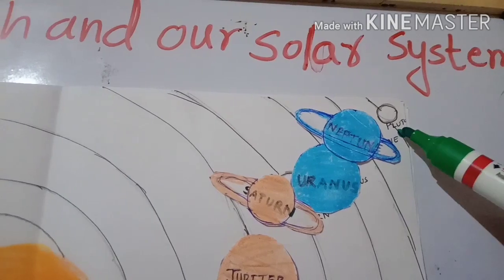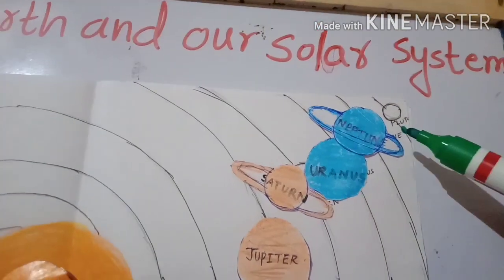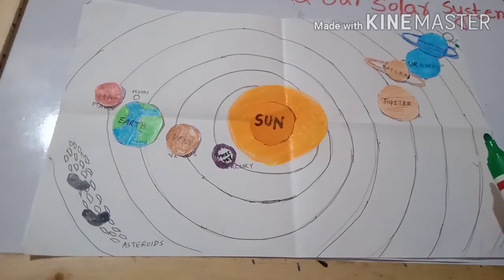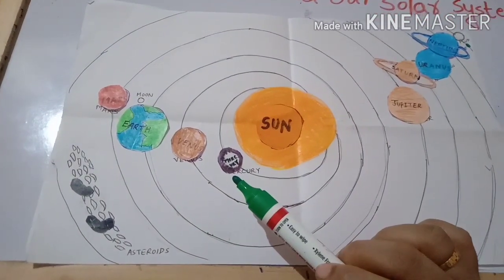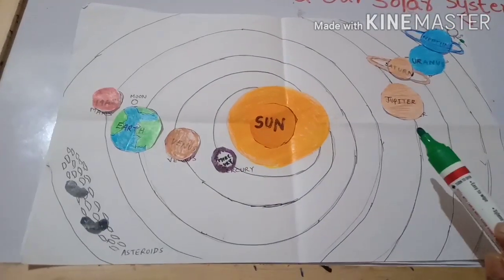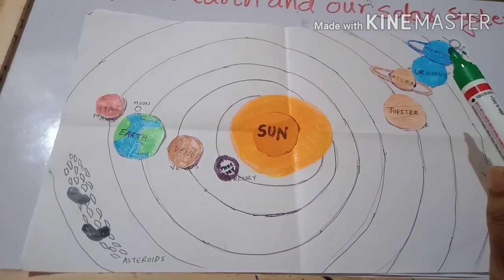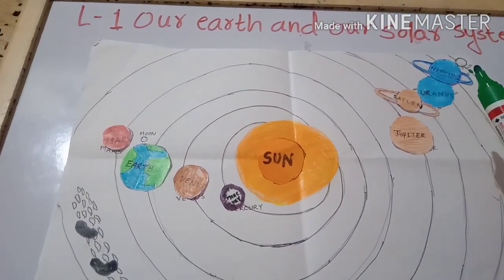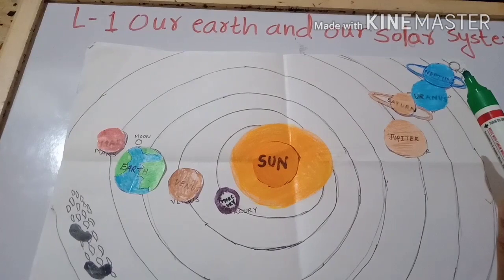So now, including this dwarf planet, how many planets do we have in the solar system? We have 9 planets. Mercury, Venus, Earth, Mars, Jupiter, Saturn, Uranus, Neptune and Pluto. Clear with this? Pluto is a dwarf planet.